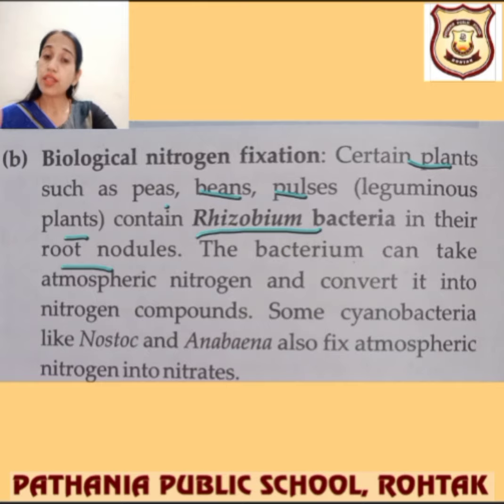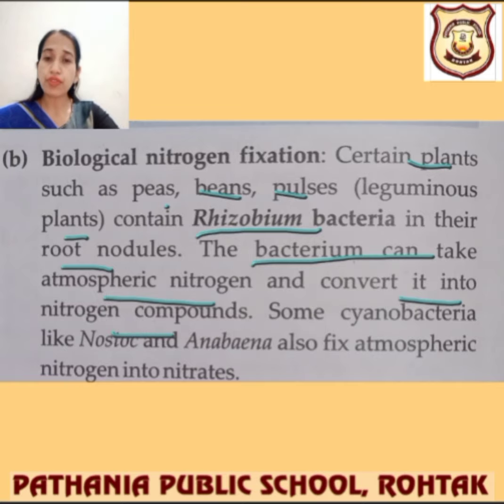This also shows a symbiotic mode of nutrition, with Rhizobium bacteria getting shelter in the roots and fixing the nitrogen for the plant. Both are mutually helping each other, so always remember this point. Rhizobium bacteria are present in the root nodules, and the bacterium can take atmospheric nitrogen and convert it into nitrogen compounds.